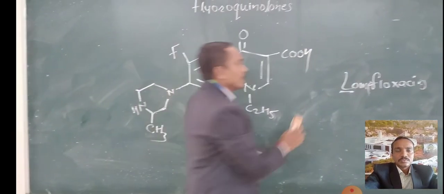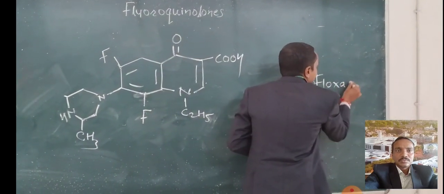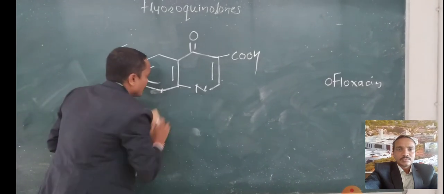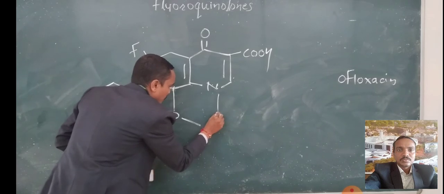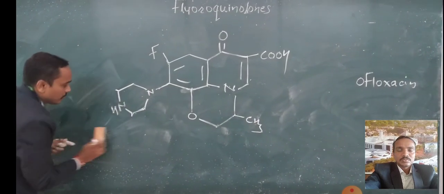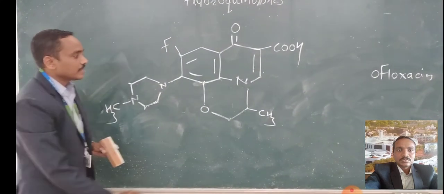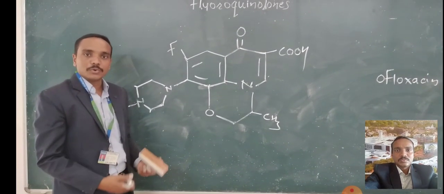One last example, ofloxacin, which is an example of a fused ring system. Here the 8 position and 1 position are fused, containing the methyl group. Instead of this methyl, we have replaced this hydrogen with the methyl, and we get ofloxacin. Likewise, we can remember all the structures of fluoroquinolones.